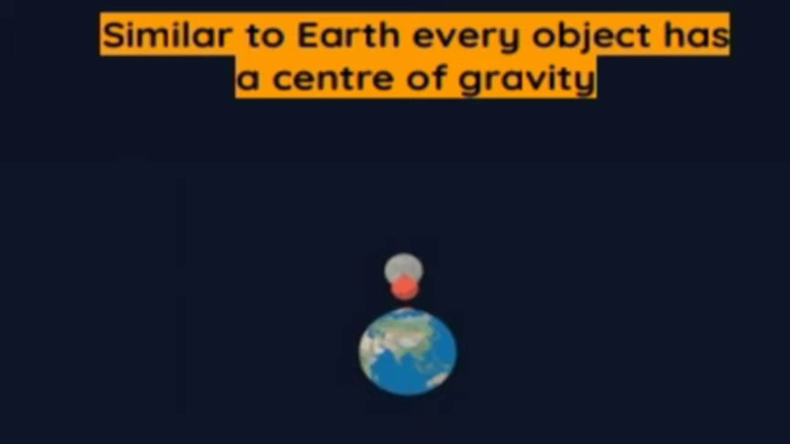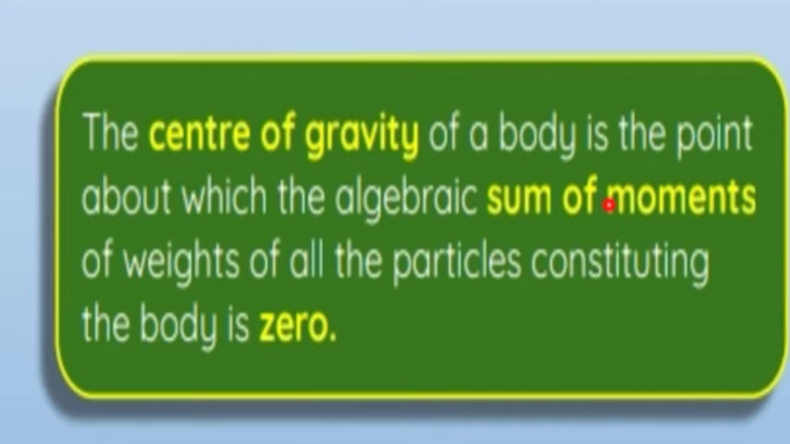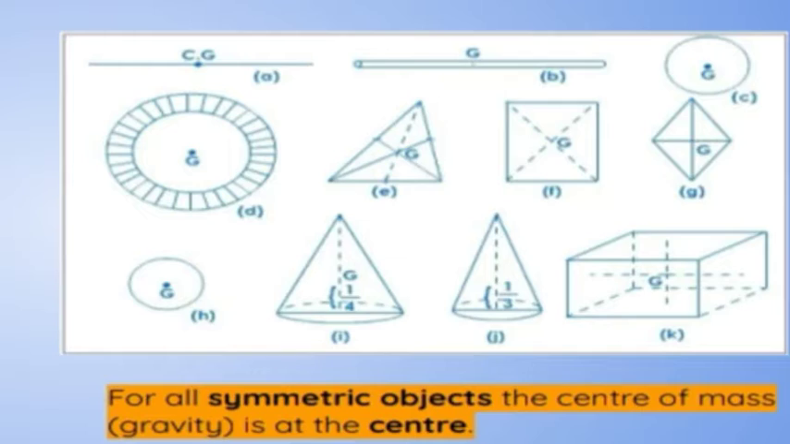Every object has center of gravity. The center of gravity of a body is the point about which the algebraic sum of moments of weights of all the particles constituting the body is zero. This is the definition of center of gravity. Do take a screenshot or learn it now only and write it down in your note. The center of gravity of a body is the point about which the algebraic sum of moments of weights of all the particles constituting the body is zero.